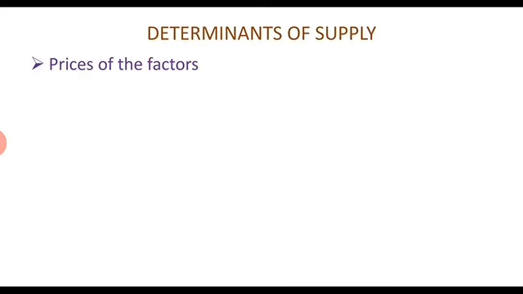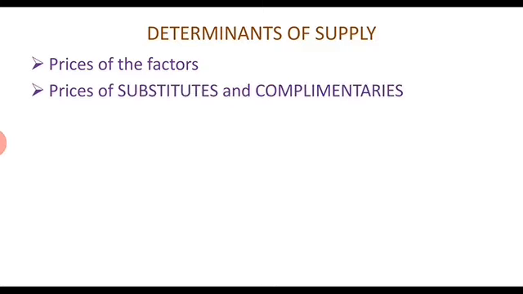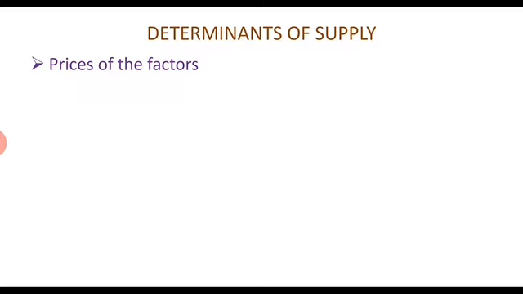Determinants of supply: price of the factors. Another most important determinant is prices of factors. When the prices of factors increase, the production cost also increases. So the prices of factors decrease the supply. So the prices of factors and supply of a commodity have an inverse relation.